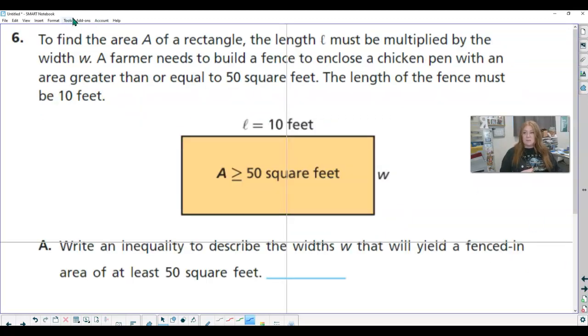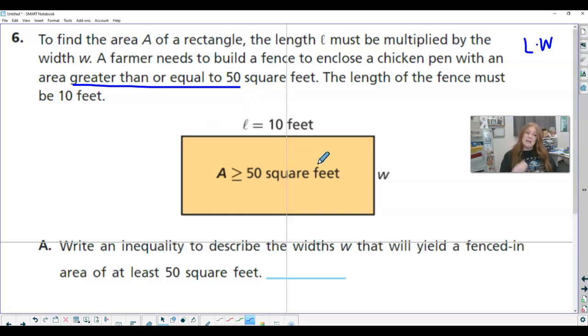For 6, we are finding the area of a rectangle, and the length has to be multiplied by the width. So it's telling us we have to do L times W. A farmer needs to build a fence to enclose a chicken pen with an area greater than or equal to 50 square feet. The length of the fence must be 10 feet.